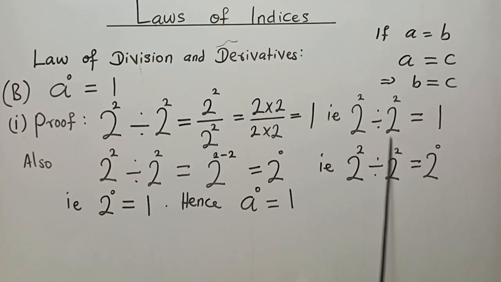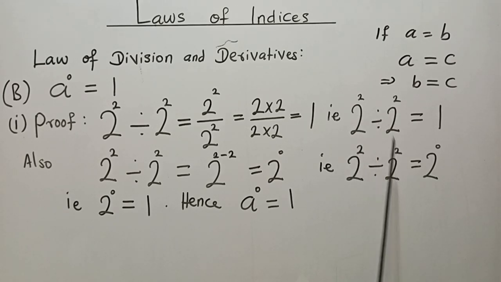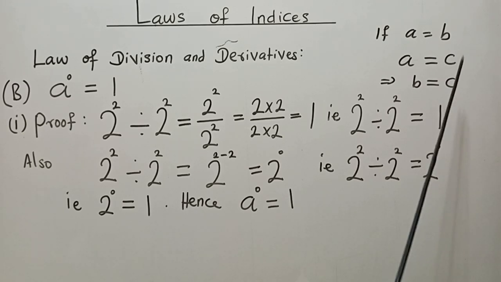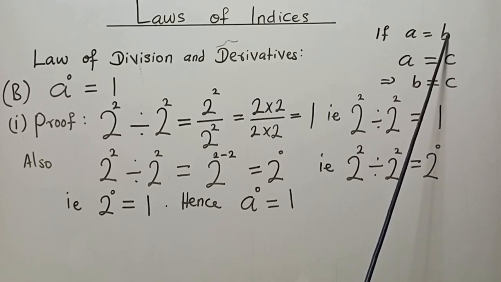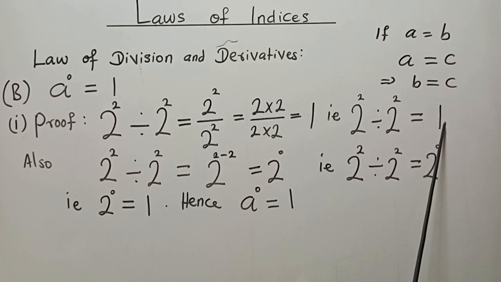This and this are like saying A and A. The same operation is here, the same operation is here, but they give us different answers, the same way we have different things, B and C. As long as the same operation gives us two different answers, those two answers, though they appear different, are equal in value. This is what takes us to the conclusion that since this is equal to what you have here, and the same thing is equal to what you have here, 2 to the power 0 is equal to 1.